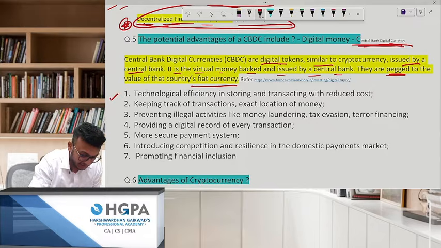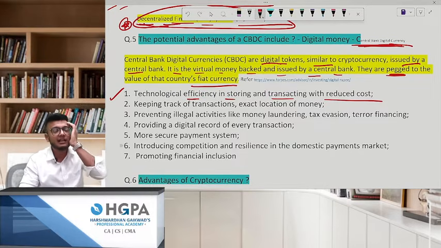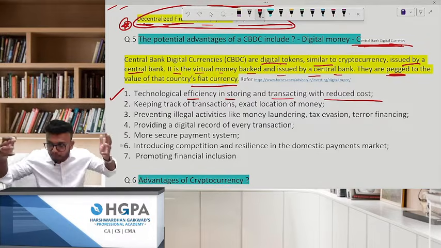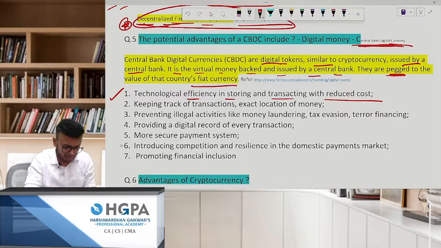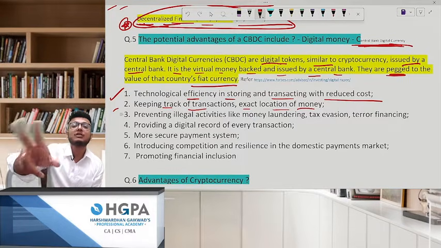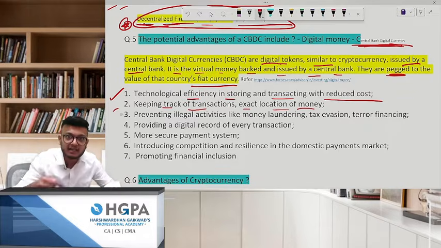First of all, technological efficiency in storing and transacting, with what cost? Reduced cost. And you see, there's a lot of cost involved in printing money. Government is spending so much on printing. You need big machines to print, you need paper for it. But with the e-rupee, there's nothing. Keeping track of transactions and the exact location of money is going to happen, because remember one thing: cryptocurrency is without the intervention of the bank, but CBDC has the intervention of the bank. It is a replica of crypto only, but there is a bank involved.